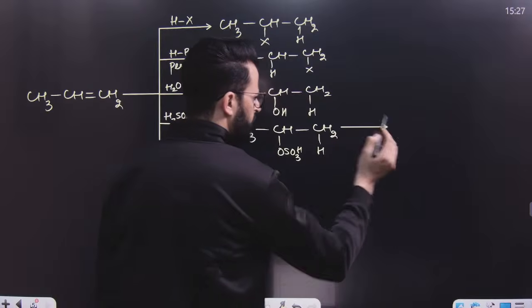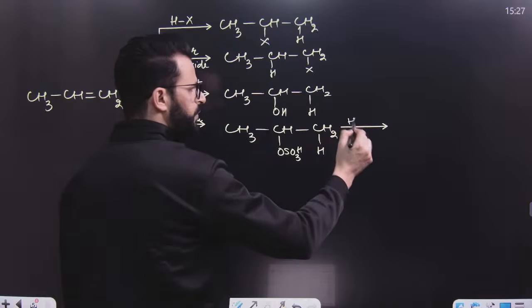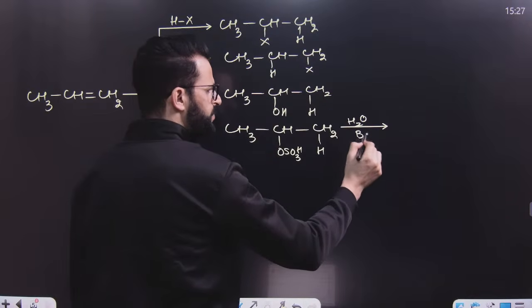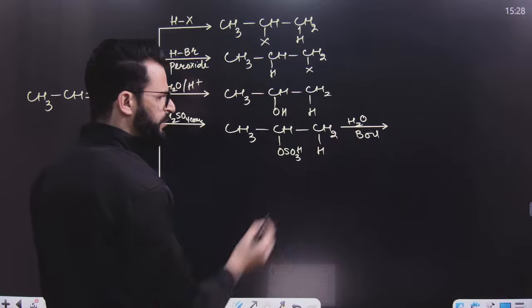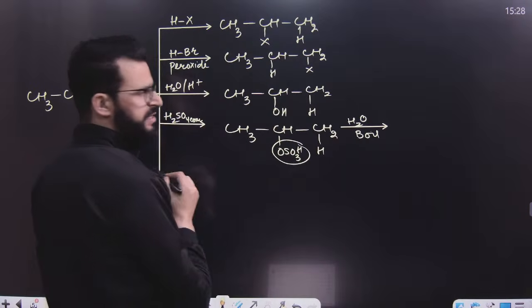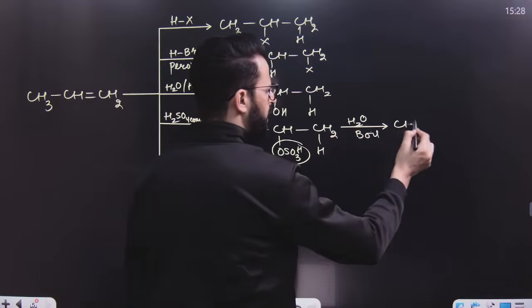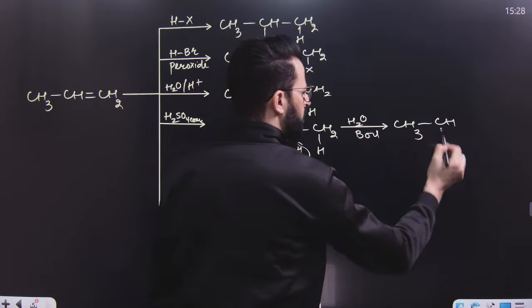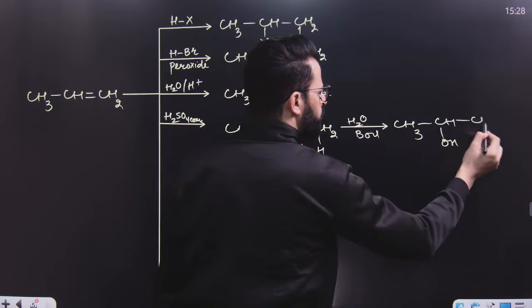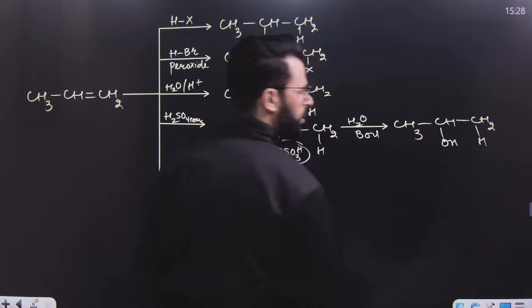But remember, if this is treated with water, say boiled water, then the OH minus, the negative part of water, will replace the OSO3H minus. So the product will be once again an alcohol. So the product will be like this.